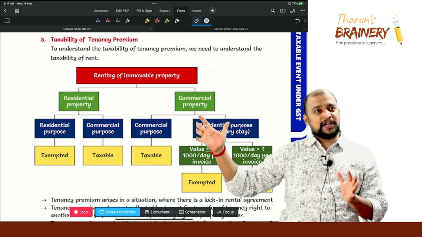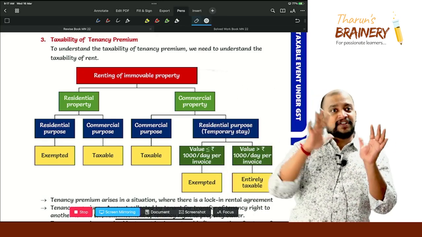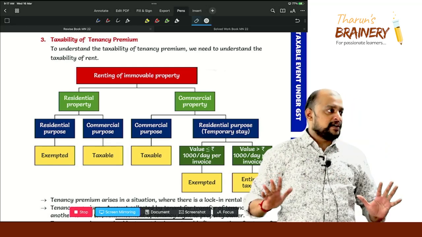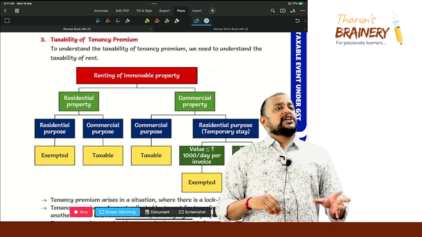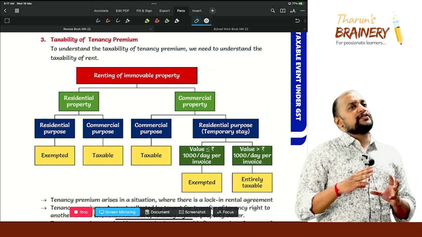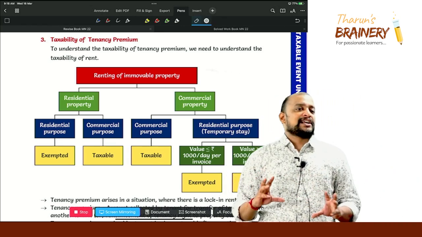What is tenancy premium? We will discuss later. First we are completing the taxability of rent. Immobile property is divided into two: residential property and commercial property. How do we know whether it is a residential property or commercial property?